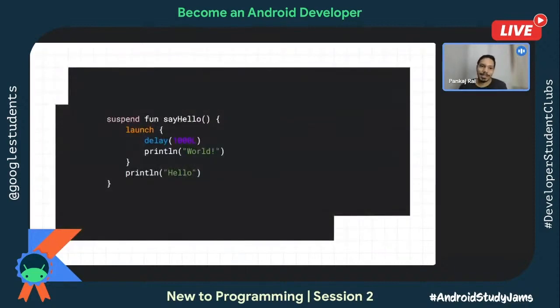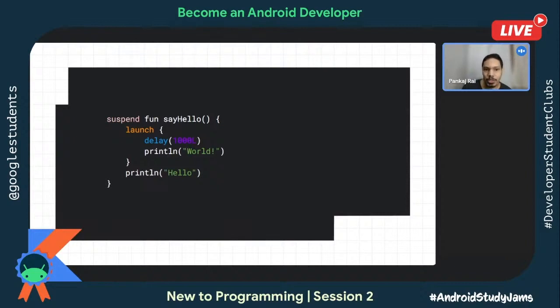So let me talk about how you start a coroutine. A coroutine can be launched with coroutine builders. You have two widely used coroutine builders, launch and async. Launch is a coroutine builder where the moment you call launch, whatever you put inside it will execute in a particular thread, which is specified with the dispatcher.